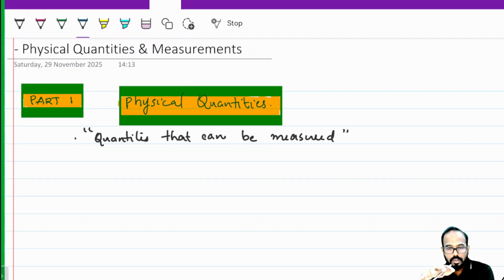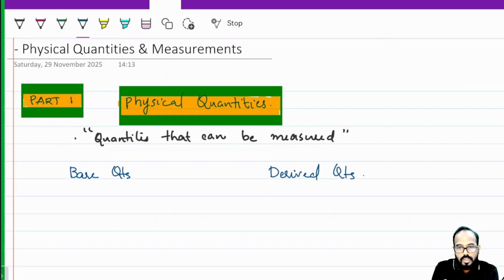In physics, the definition is actually the study of nature, the natural phenomena, which are measurable. So that is the condition. The quantity should be measurable. There are two types of quantities: base quantities and the derived quantities.